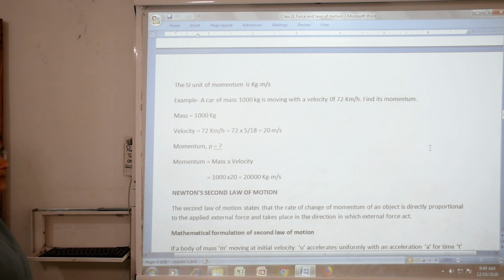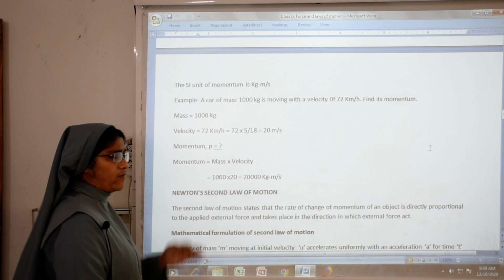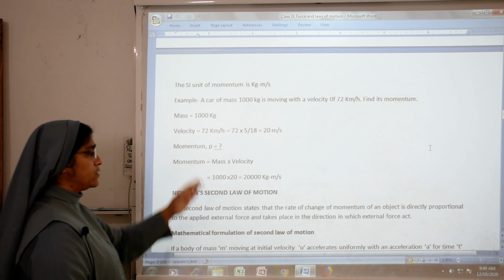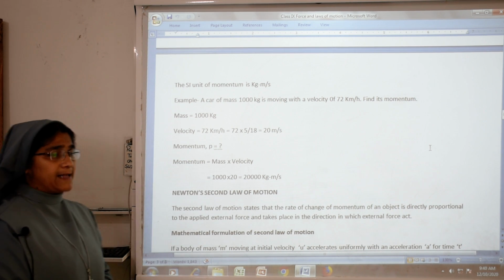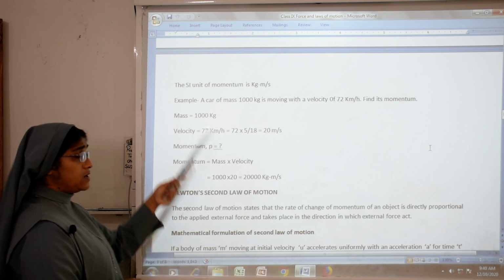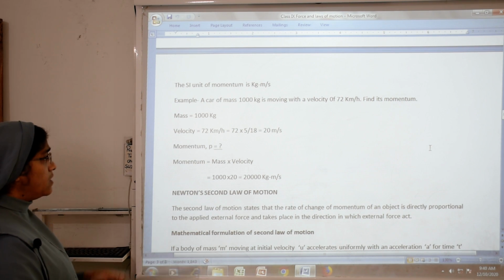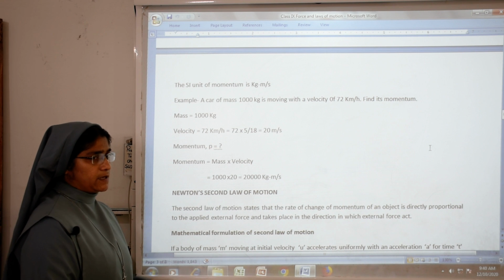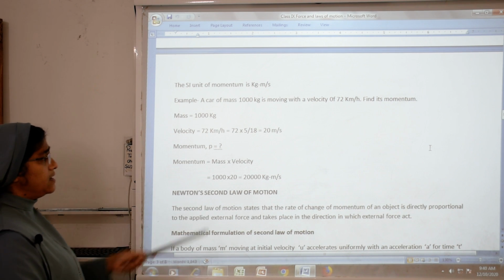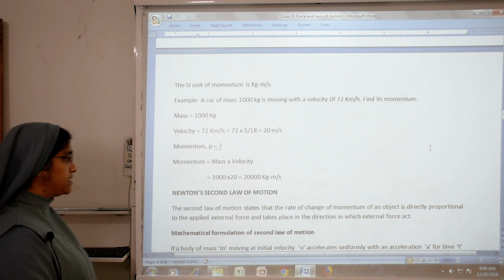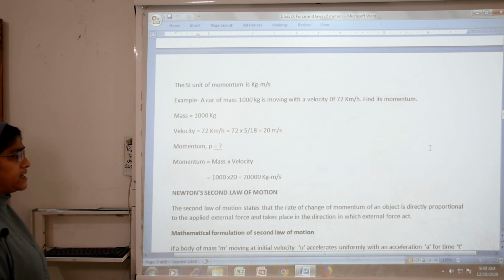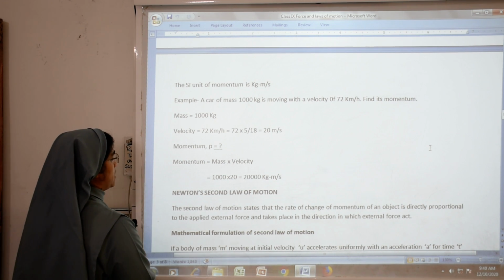Now you have to find out the momentum. You know that momentum is mass into velocity. The mass is already given as 1000, and the velocity is 20. So we will get the answer 20,000 kilogram meter per second. Next we will study Newton's second law of motion.